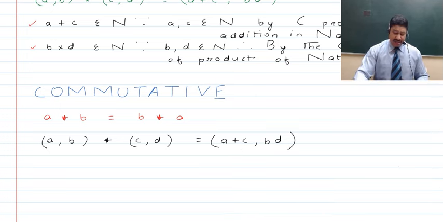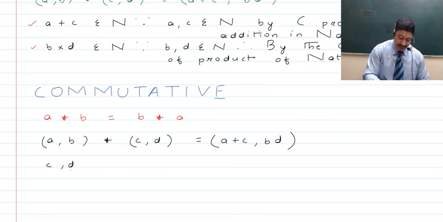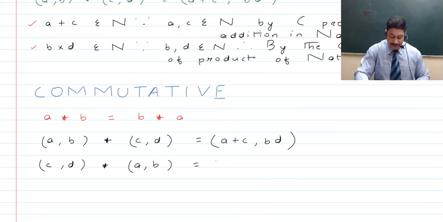So here, as you see, first it is when A comma B comes first and C comma D comes next. Now if C comma D comes first and A comma B comes next, then obviously it should be C comma D asterisk A comma B that we should be talking about. And if we do so, then obviously the first elements will get added. As such, we will have C plus A, and then D into B, which will be the product of the second elements of both the ordered pairs, which will now give us the resultant ordered pair.